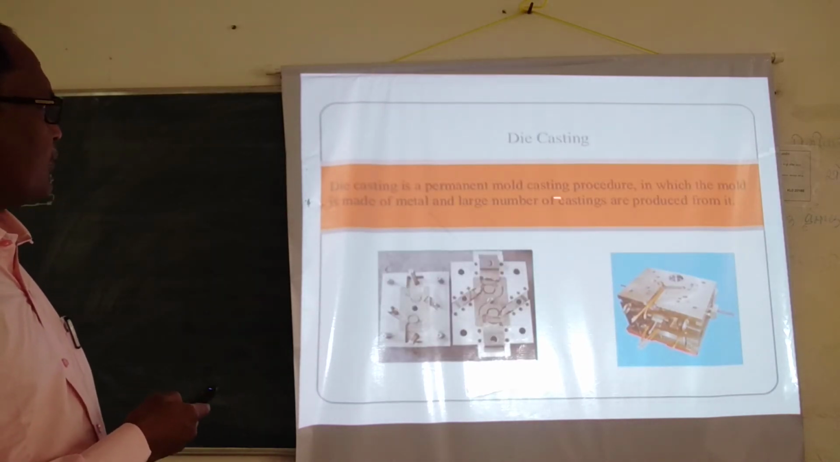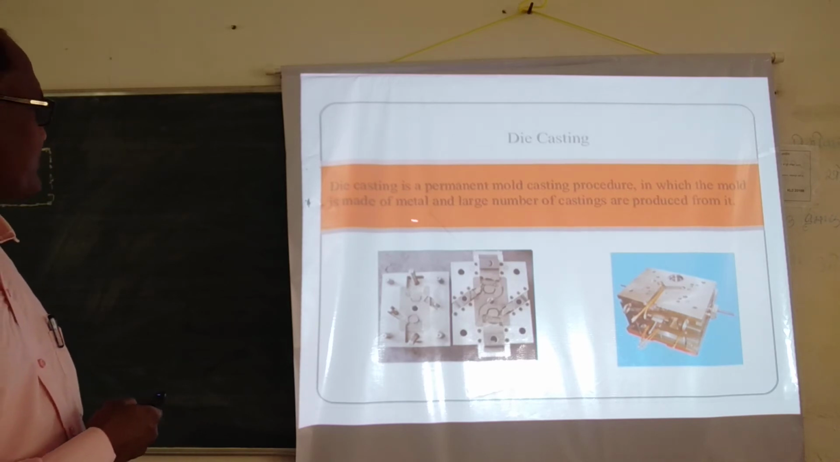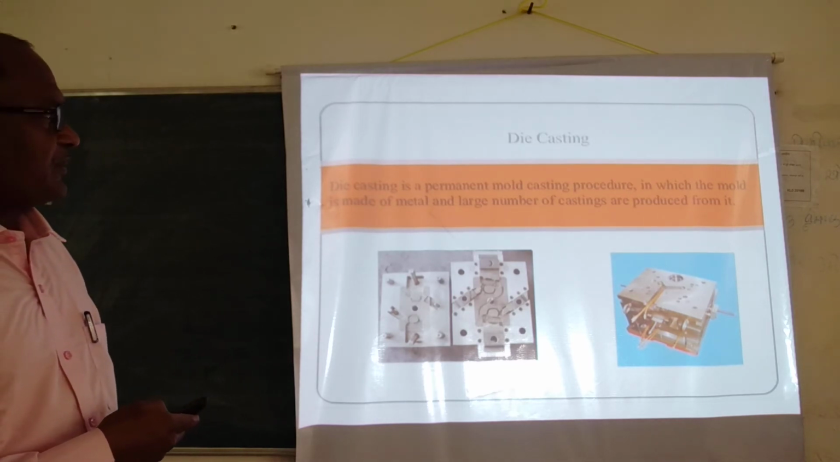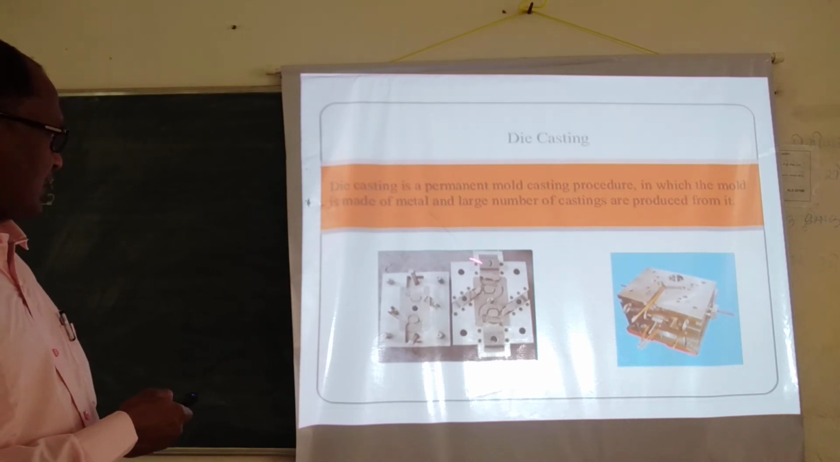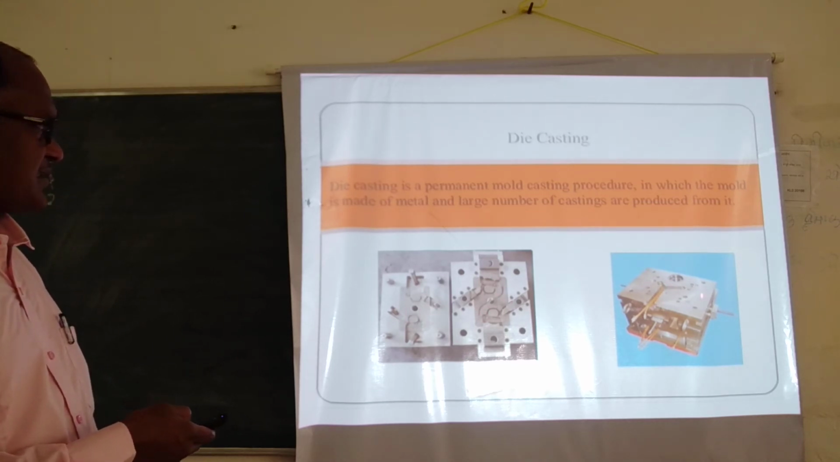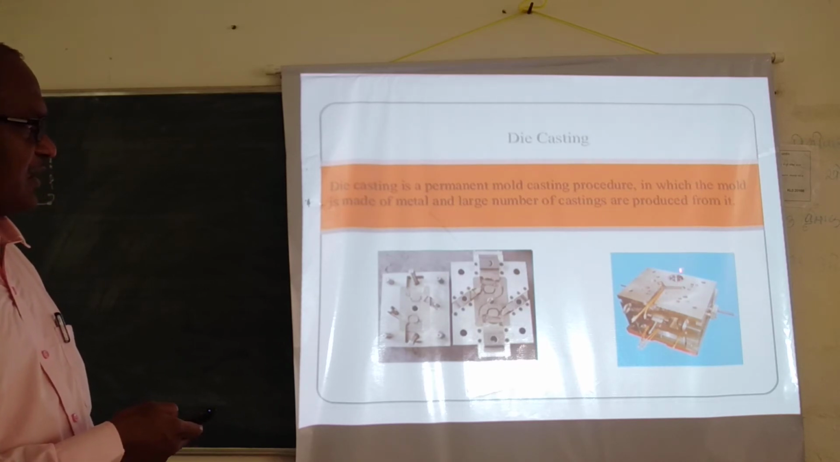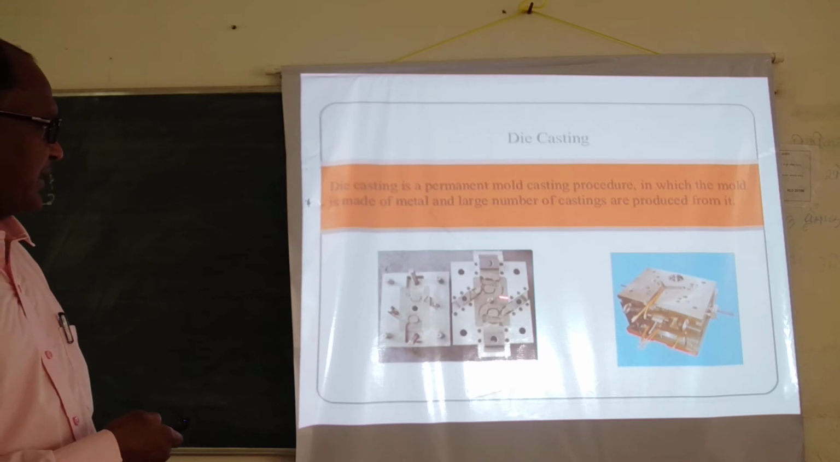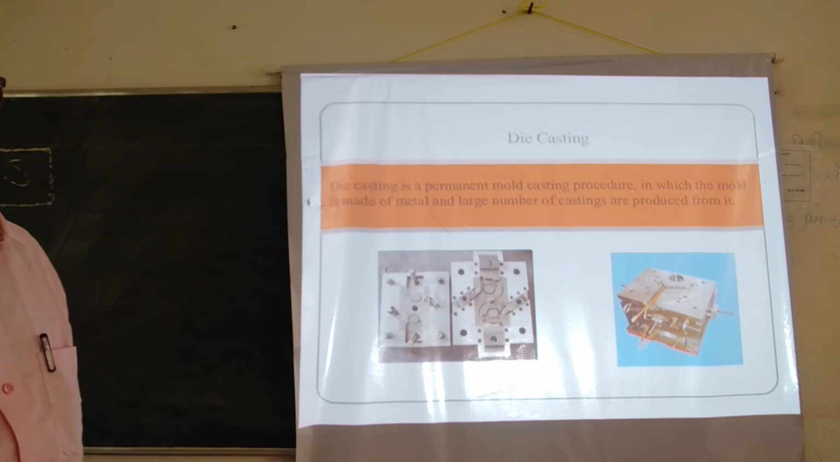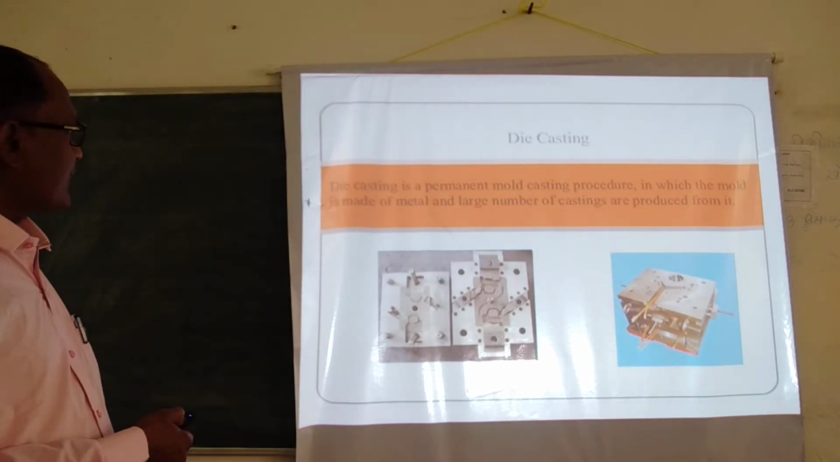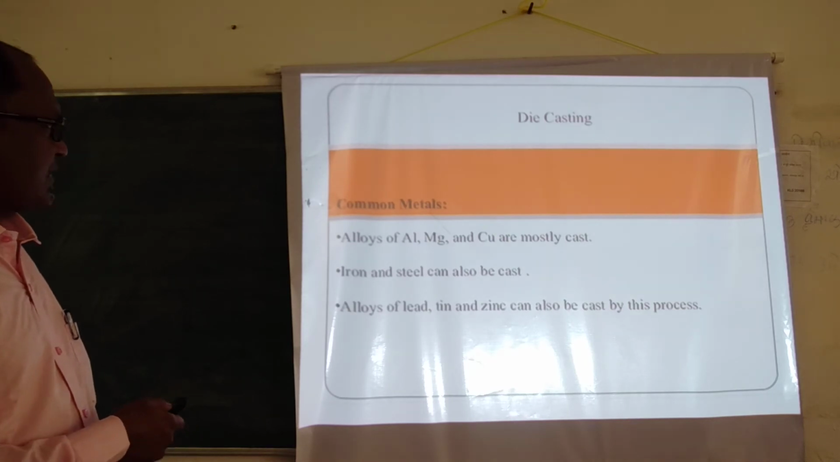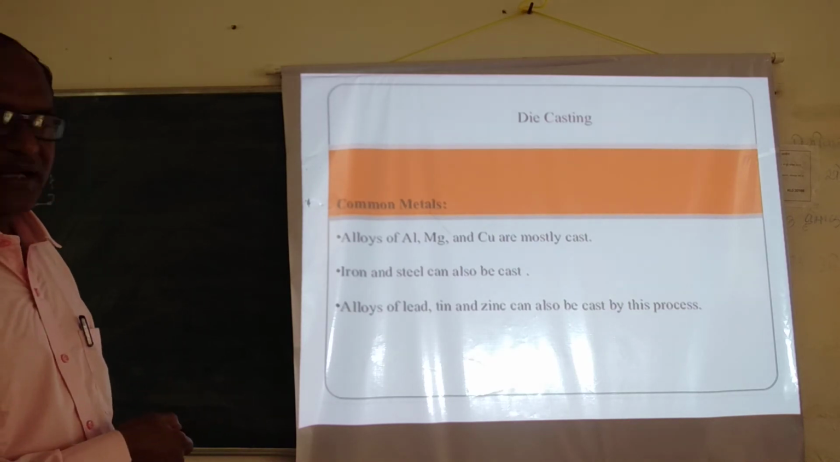This is a permanent mold casting procedure in which the mold is made up of metal and a large number of castings are produced from it. So these are all the dies, upper and bottom dies. Through this, we are pouring molten metal and filling this mold cavity. And after solidification, you have that casted product. So common metals are die casted.